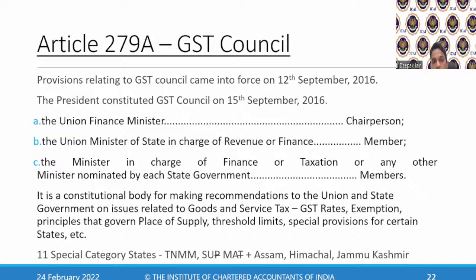Then strike off Puducherry and Telangana, because they are special states for registration, but not special category states. Then Assam, Himachal Pradesh, and Jammu Kashmir. So TNMM 4, SU 5, 6, MA 7, 8, Assam 9, Himachal 10, and Jammu Kashmir 11. So these are the 11 special category states.